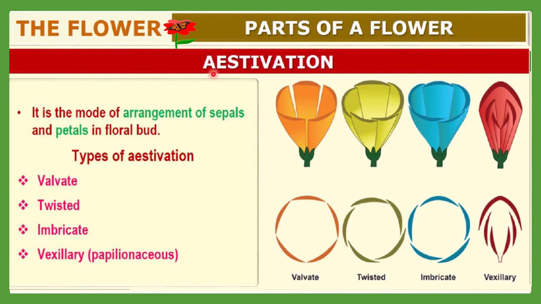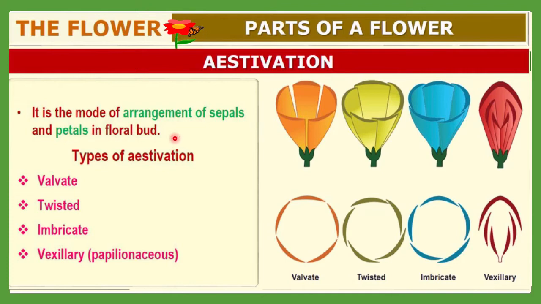Now let me discuss estivation. First of all, let me define what estivation is. Okay, so it is the mode of arrangement of sepals. You know very well sepals may have a fixed arrangement on the thalamus. Okay, and this is the arrangement of sepals and petals on the floral bud.